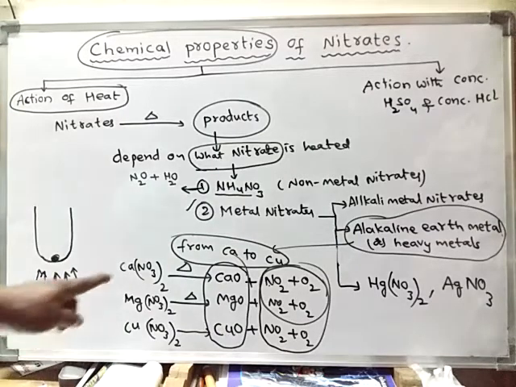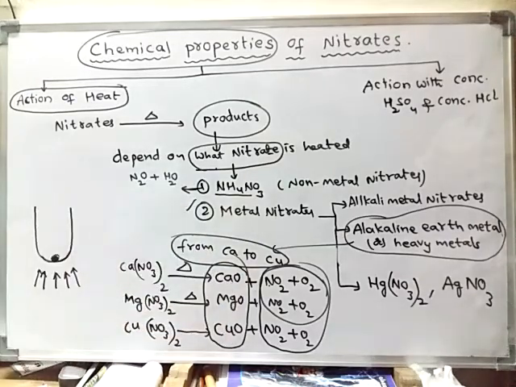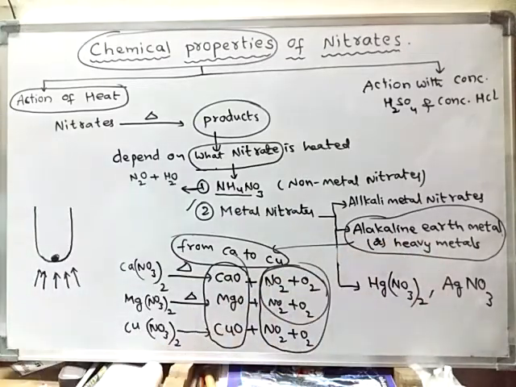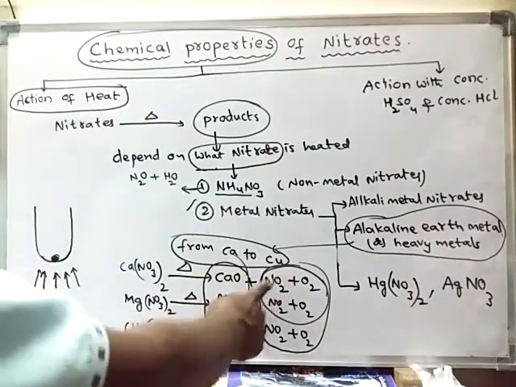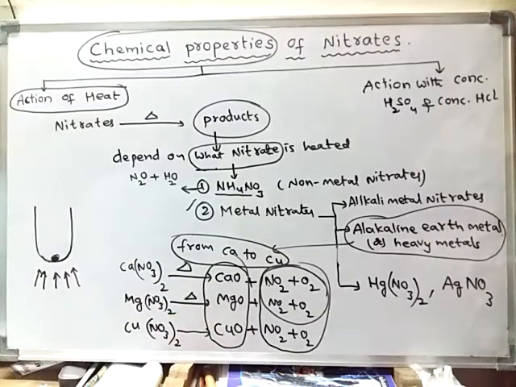If calcium nitrate is heated, calcium oxide is formed. If magnesium nitrate is heated, magnesium oxide is formed. If copper nitrate is heated, copper oxide is formed. So finally these substances are left over when nitrates of alkaline earth metals or heavy metals are heated; along with these gases, they form metal oxides.